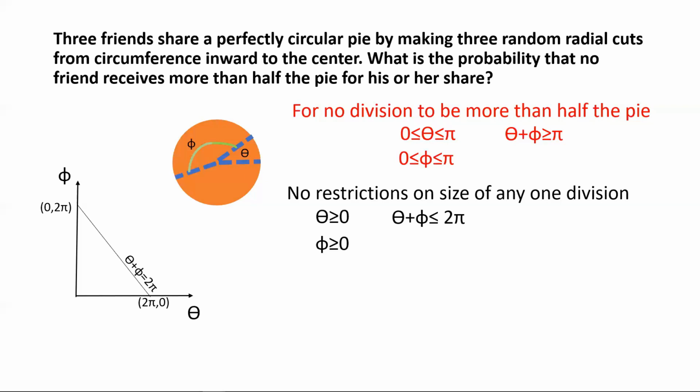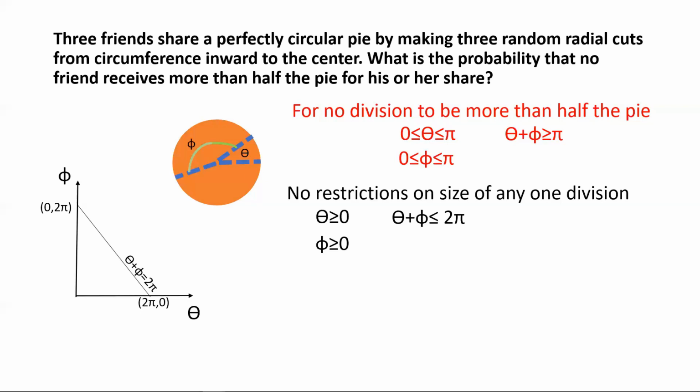So if that's the case, then I can say that without any restrictions, any point that lies within this triangle satisfies all those conditions that I have written down in black.